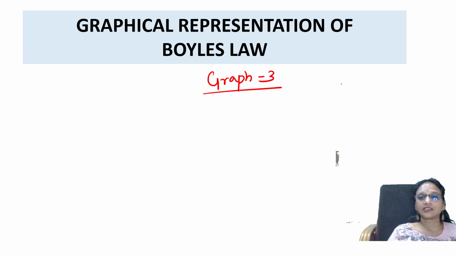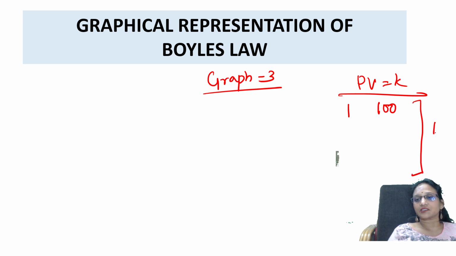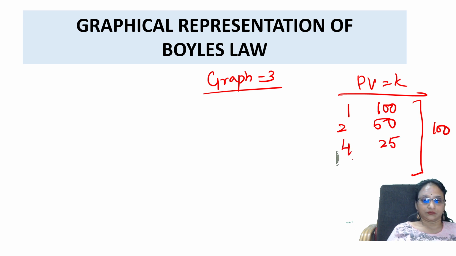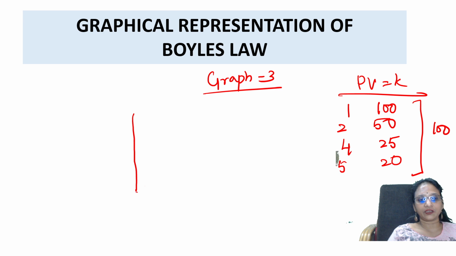In this case, same thing: PV is equal to K. 1 pressure, 100 volume. I kept it constant at 100. 2 pressure, 50 volume. 4 pressure, 25 volume. 5 pressure, 20 volume, like that. Now what are you going to do? I'm going to plot a graph between PV versus P.